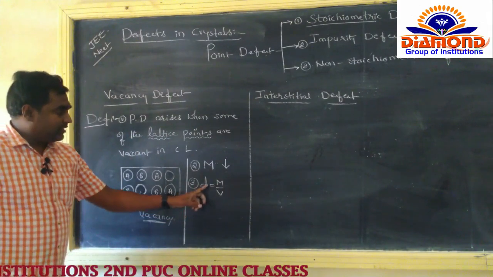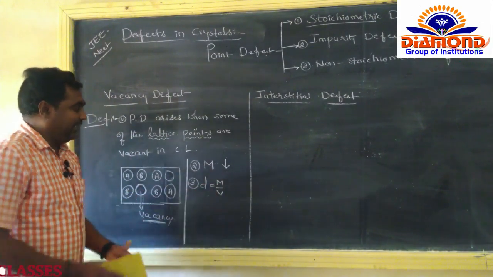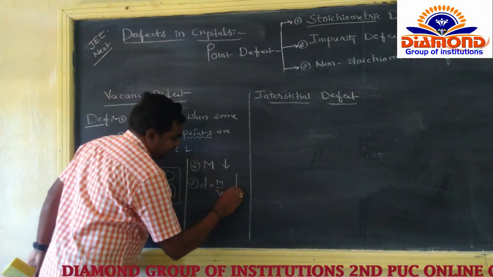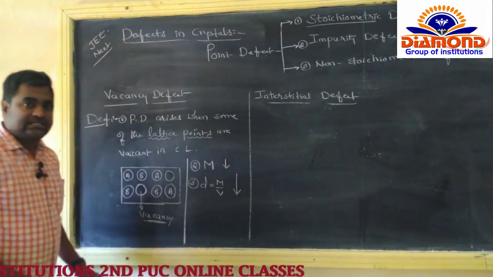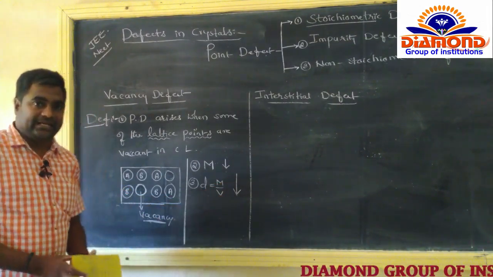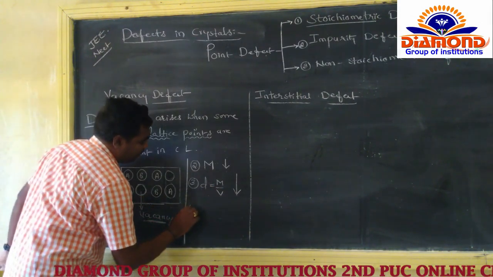So density is equal to mass by volume. That's why, when the mass decreases, the density also decreases. Mass decrease हो गया, मां. Then automatically the density also decreases. Then what about the value?